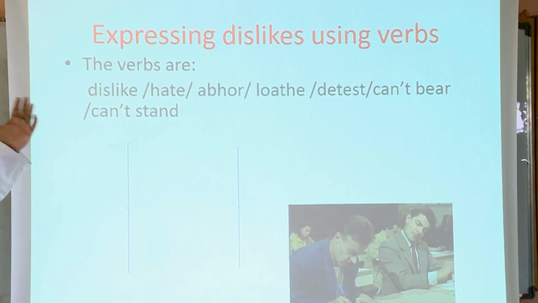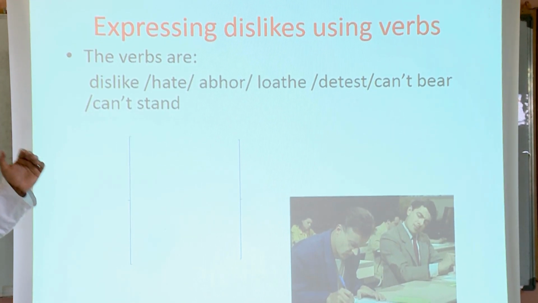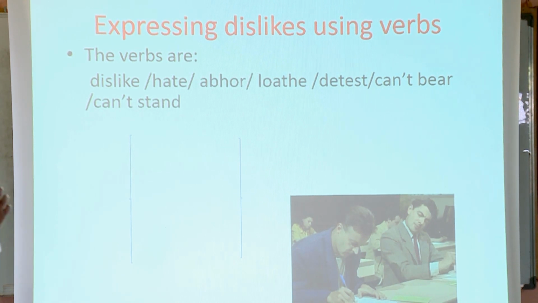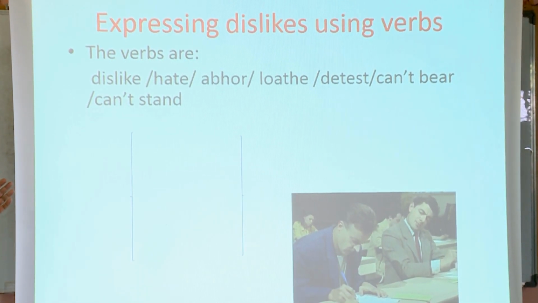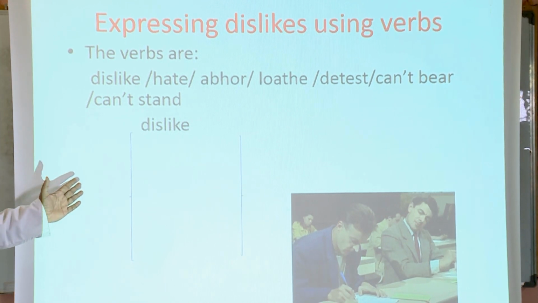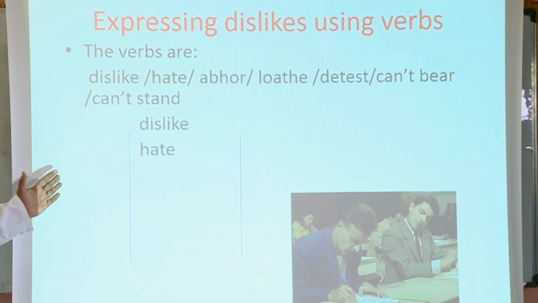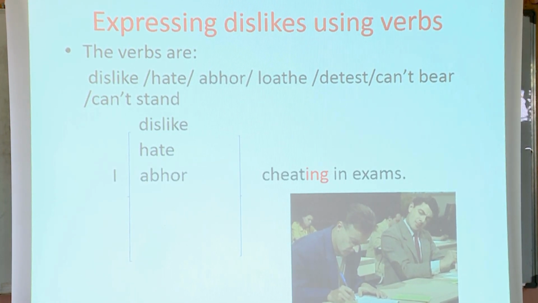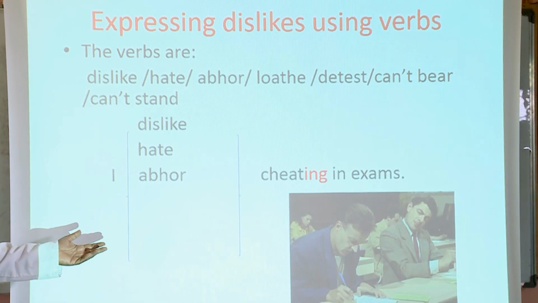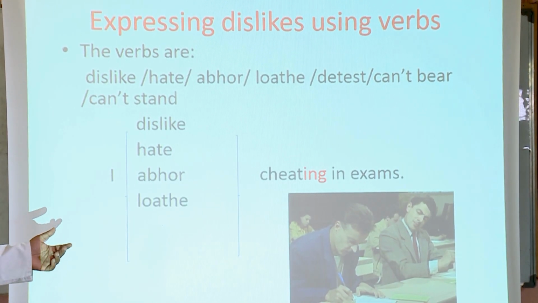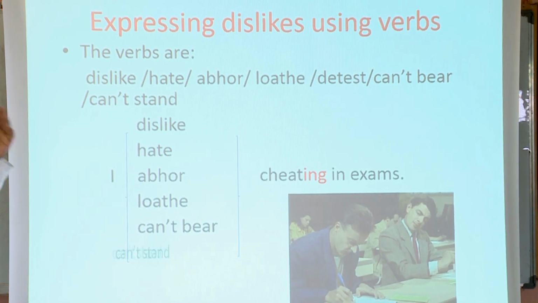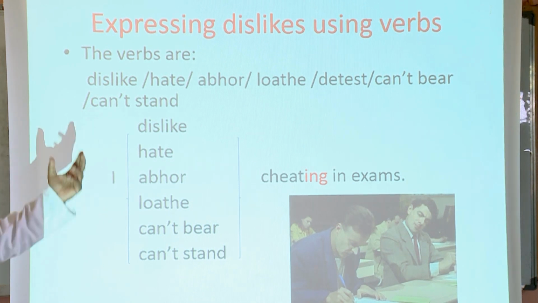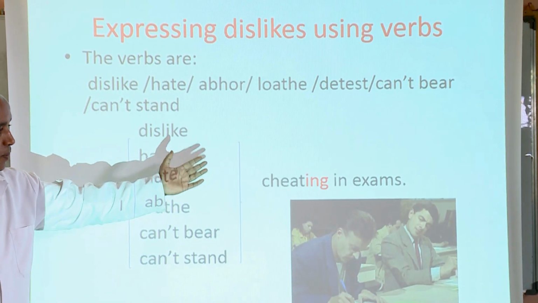These are the verbs: dislike, hate, abhor, loathe, detest, can't bear, can't stand. Remember them on the list? Now, how do you use them in a sentence? Here, of course, you have the subject pronoun, or just the subject. Look at the verbs: dislike, hate, abhor, loathe, can't bear, and can't stand. Now look at the form of the verb or the word which you have after the verbs. You have the verb plus ing.